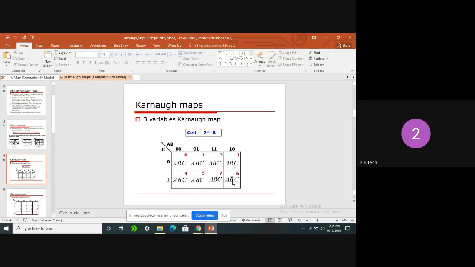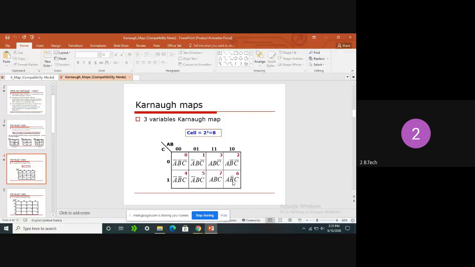So here the three variable K map is represented with the help of three variables. Three variables in the sense, how many cells will be there in the K map? 8, sir. 8, 2 power 3. And one more thing we need to remember while constructing the cells of each and every K map: each cell should satisfy the adjacent property. What is called the adjacent property?